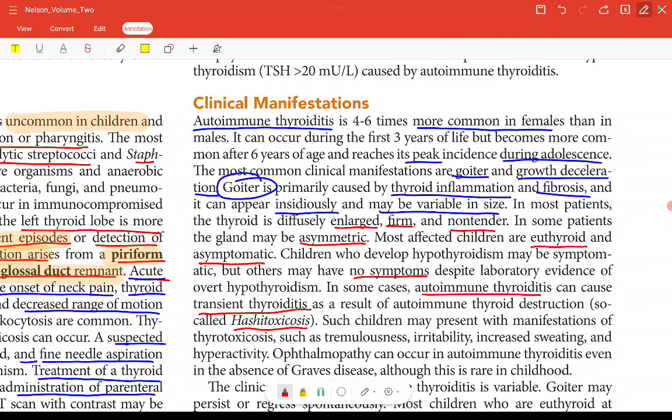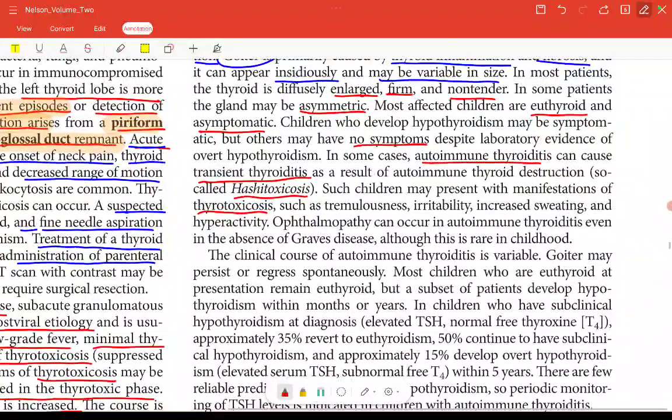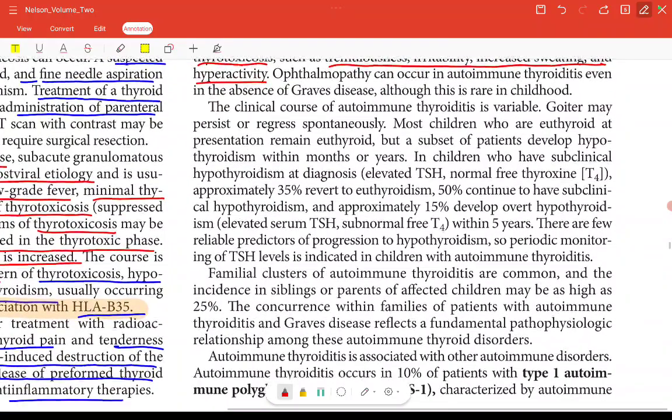Such children may present with manifestations of thyrotoxicosis, that is an increase in the thyroid hormones, because of thyroid destruction, such as tremulousness or irritability, increased sweating and hyperactivity. Ophthalmopathy can occur in autoimmune thyroiditis even in the absence of Graves' disease, although this is rare in childhood. We know that eye signs are mostly seen in Graves' disease, but in autoimmune thyroiditis also ophthalmopathy can be seen, but it is very rare in childhood.